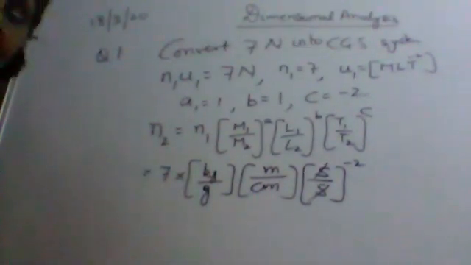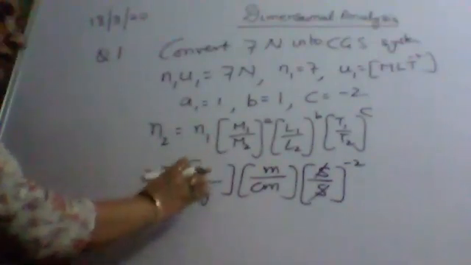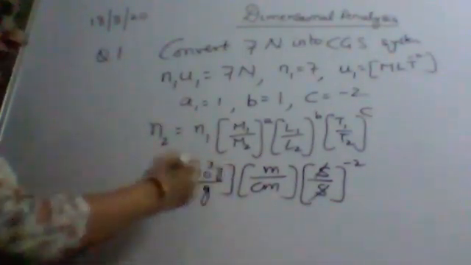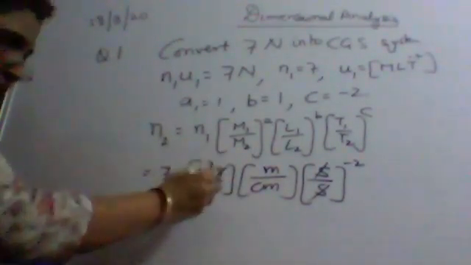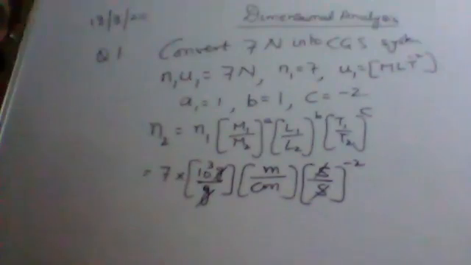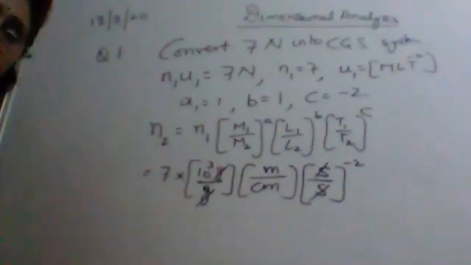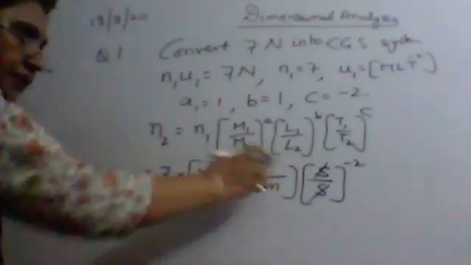We know that 1 kg is equal to 1000 grams. So this can be written as 10 raised to the power 3 grams. In the same way, because we have to cancel out these units, either we convert meters into centimeters or centimeters into meters. Let us convert meters into centimeters.